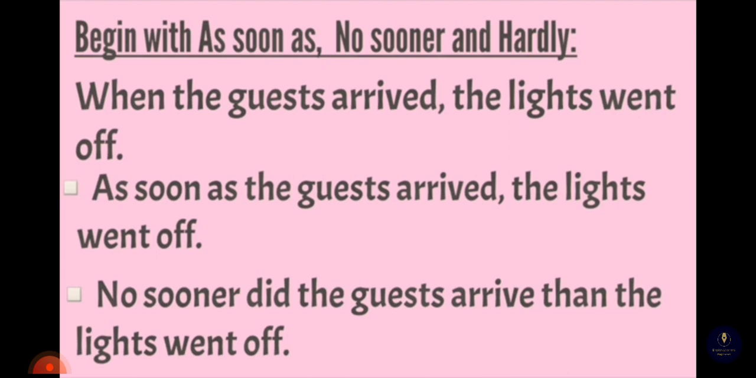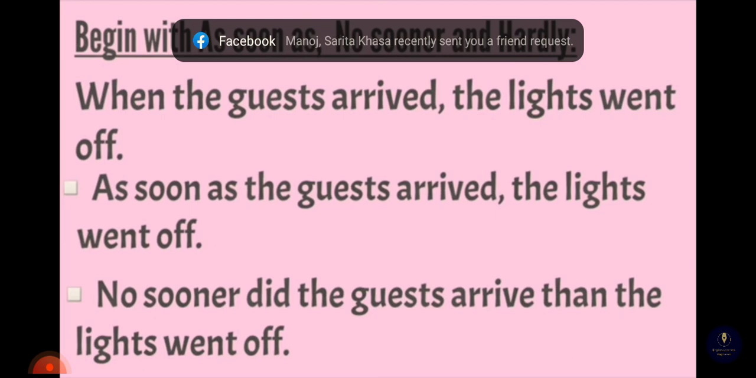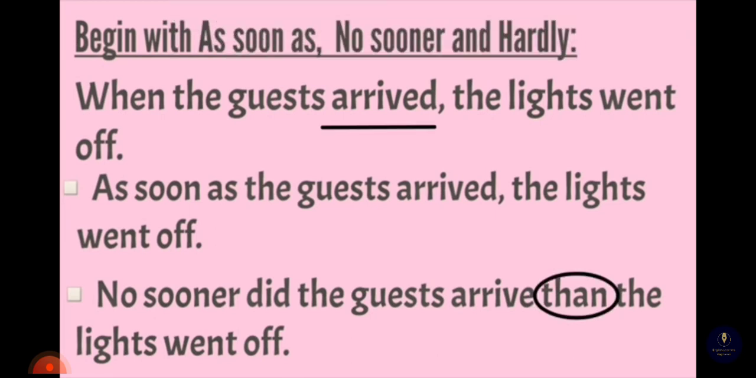Begin with as soon as, no sooner, and hardly. When the guests arrived, the lights went off. As soon as the guests arrived, the lights went off. No sooner did the guests arrive than the lights went off. When you begin with as soon as, placing comma is compulsory. But when you begin with no sooner, instead of comma, you need to place than. As the tense is past, place did after no sooner and verb 1, that is arrive, after the guests.